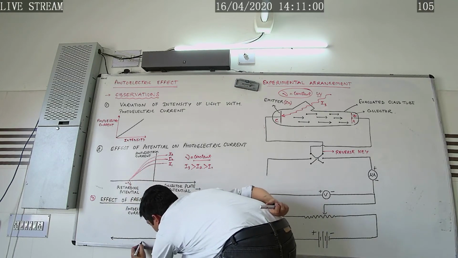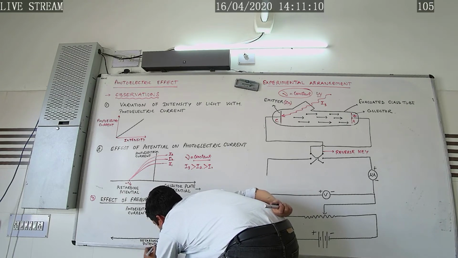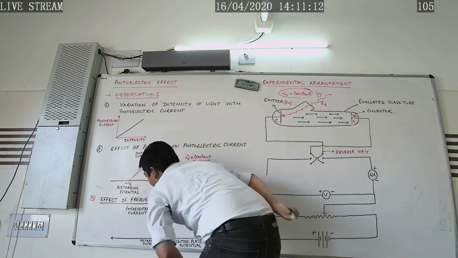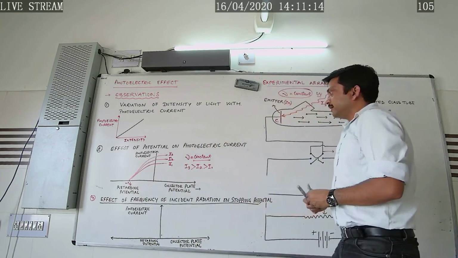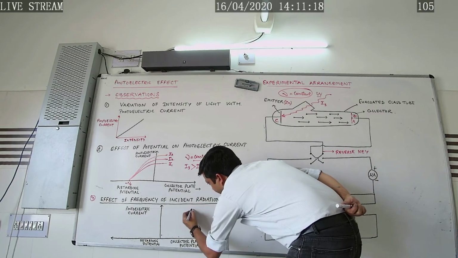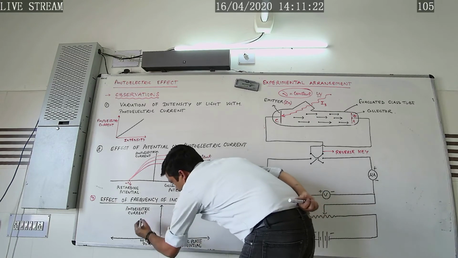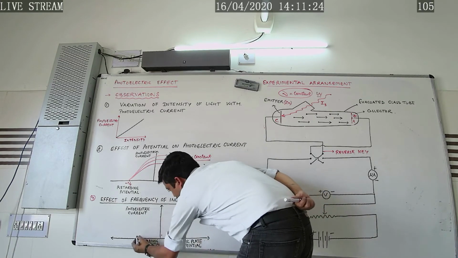So here I am writing, this is a retarding potential, along this direction. So what would happen here in this case? We have kept the intensity of the light constant. So here the graph obtained will be like that.